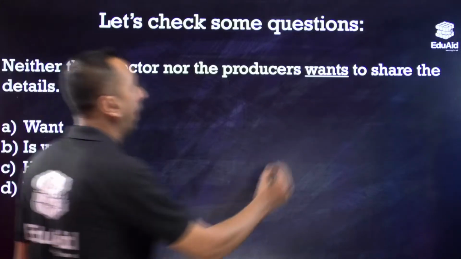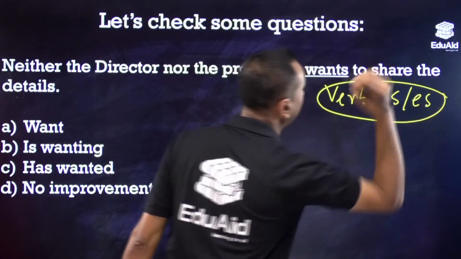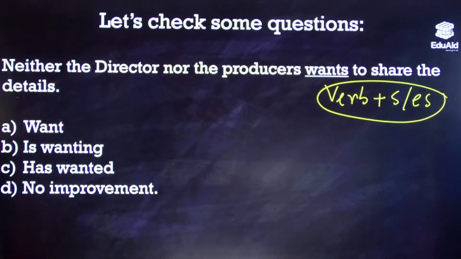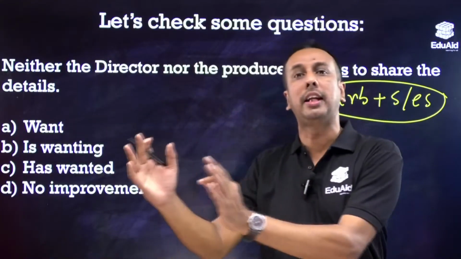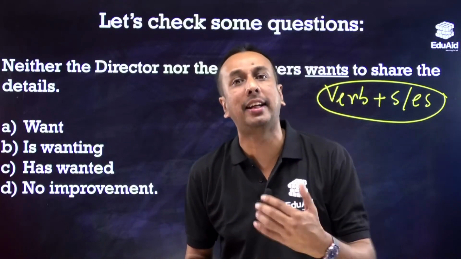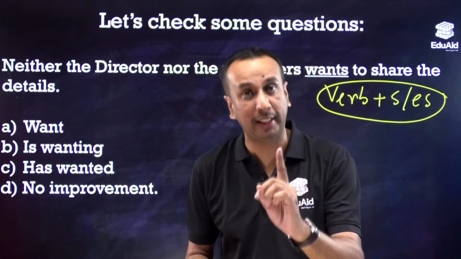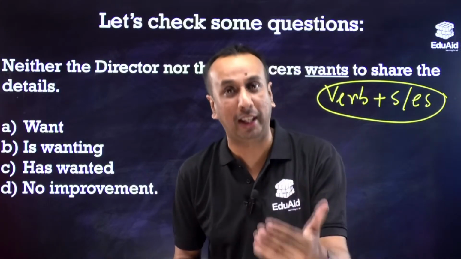So now the verb has got S or ES. What are the norms that allow us to add S or ES to the verb? Another very, very important segment that we will have to discuss again.